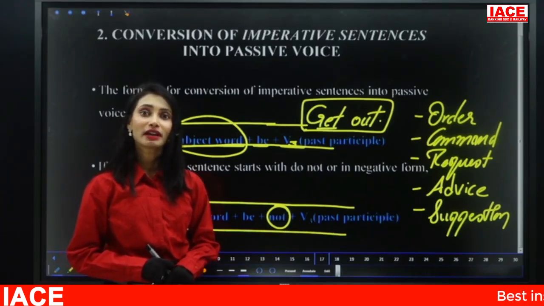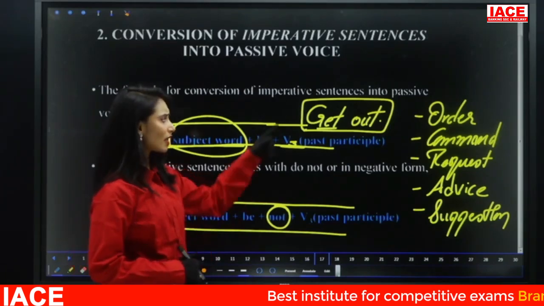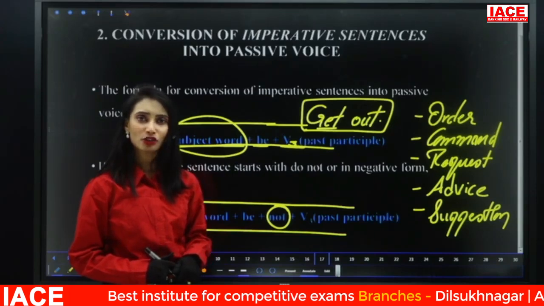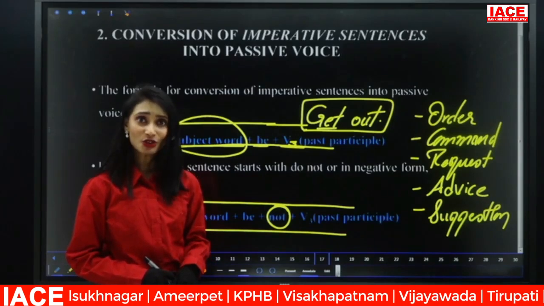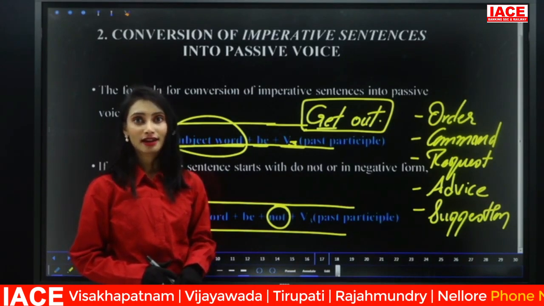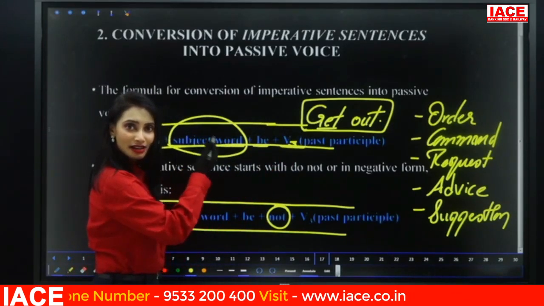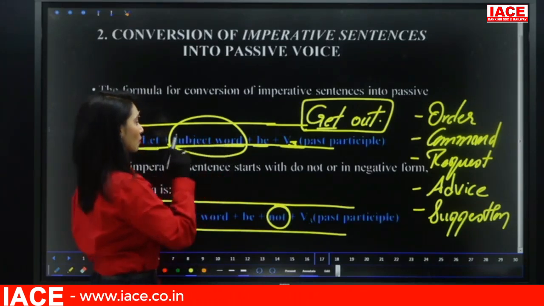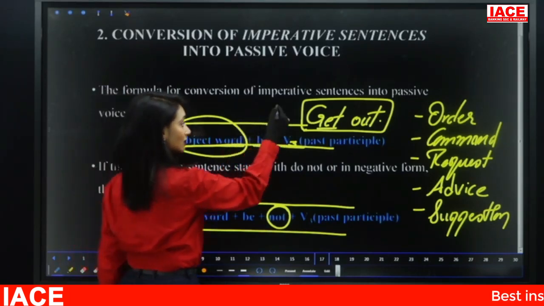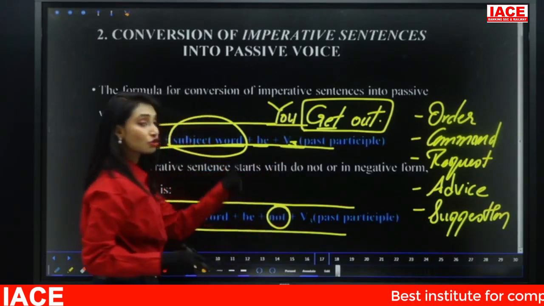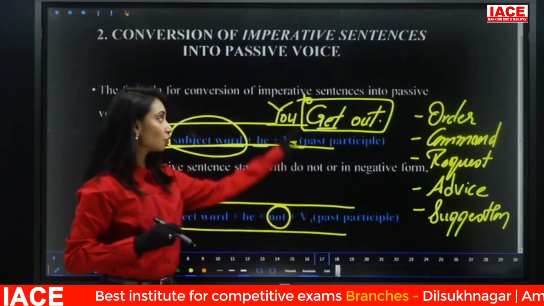Such sentences should be converted by taking the tone of the sentence as the verb. Now what is the tone of "get out"? Someone said, "You get out." Is it a request? No. Is it a suggestion? No. What is the tone? Order. So you have to use "ordered" as our verb, because here we do not have a subject. You have to consider the subject as the second person. So, "you are ordered." After that we have to take the to-infinitive: to get out.